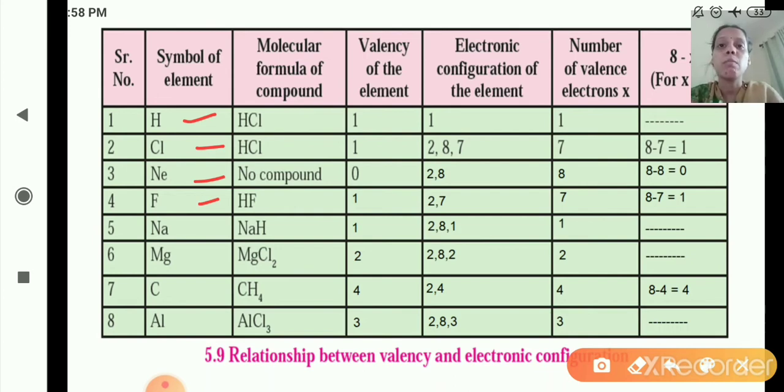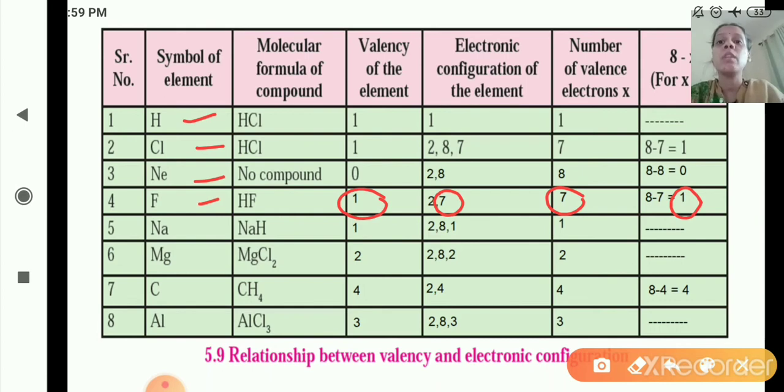2, 7 means there are a total of 9 electrons. So what is the number of valence electrons in the outermost shell? How many electrons? 7, which is greater than 4. So we can use the formula 8 minus x to find the valency. So 8 minus x, where x is 7. So 8 minus 7 is 1. So what is the valency of the element fluorine? That is 1. Hope you are clear till here.